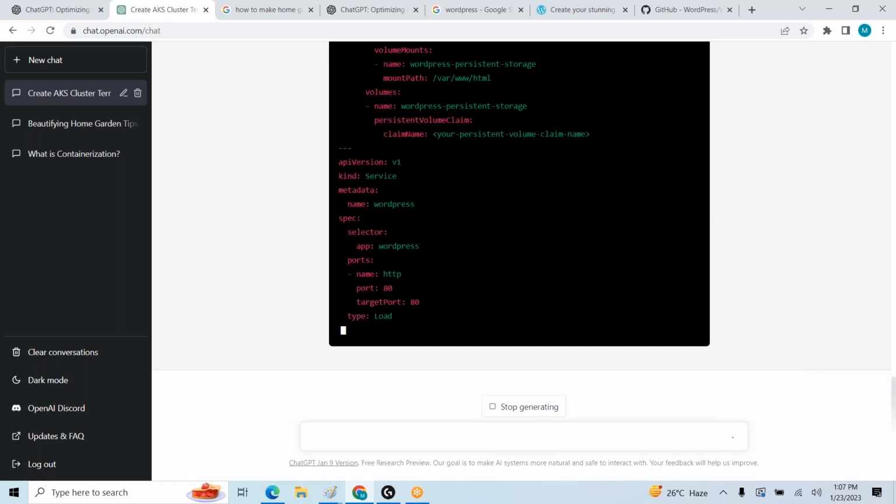Okay, load balancer. Next, it is writing the service. First deployment, after that service.